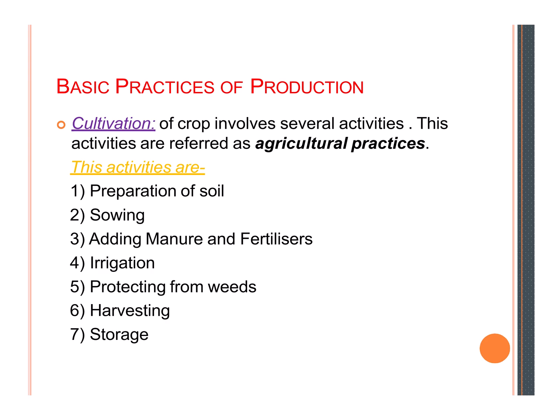These are seven activities: preparation of soil, sowing, adding manure and fertilizers, irrigation, protecting from weeds, harvesting, and storage. These are the basics.